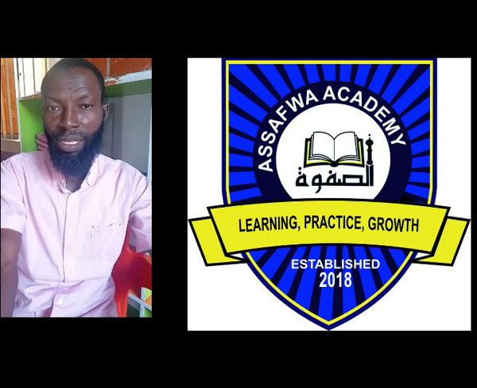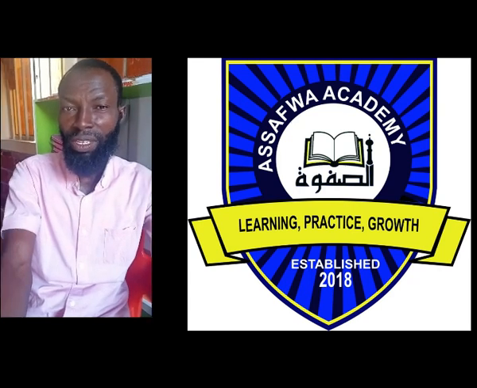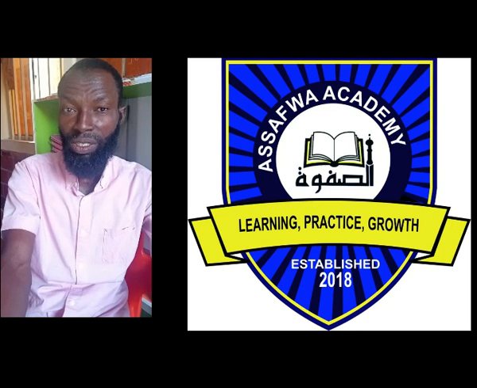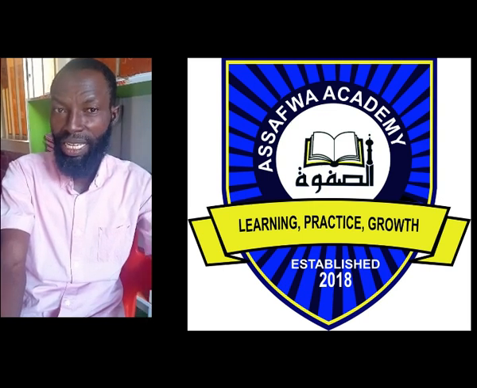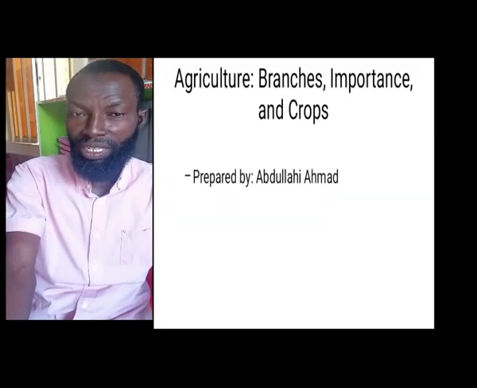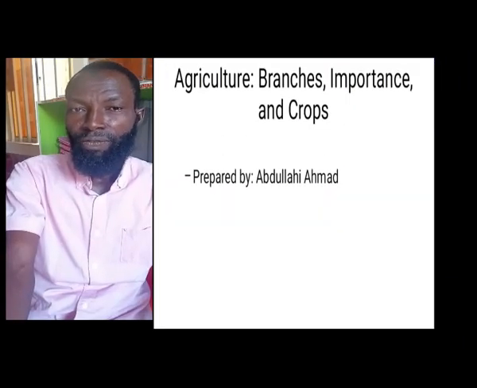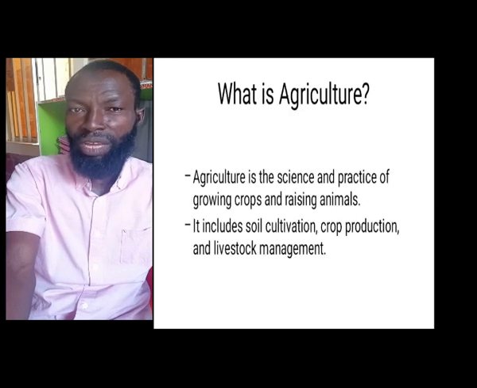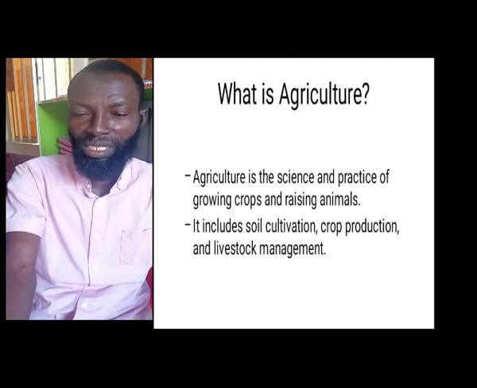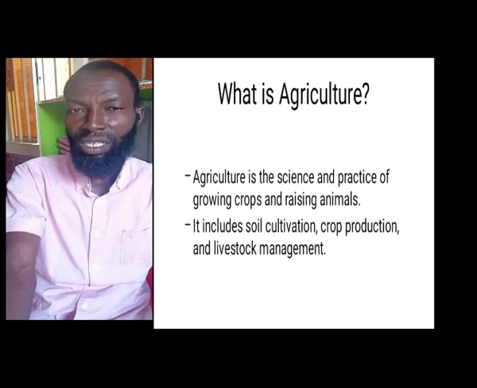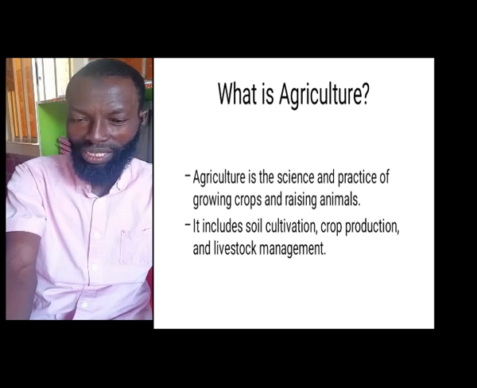Today I'm going to be revising the things we have done from the beginning of the section to today. And I believe all of you are doing great back there at home. From the beginning of the section, I believe you all understand that we started from what is known as agriculture. And we said agriculture can be defined as the process of growing crops and raising animals on a particular land.